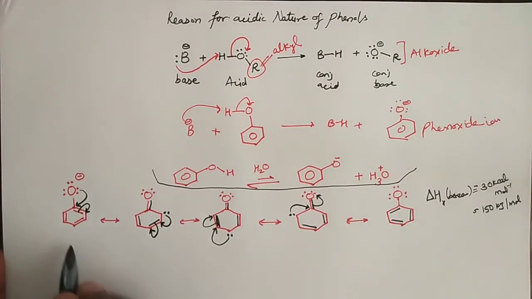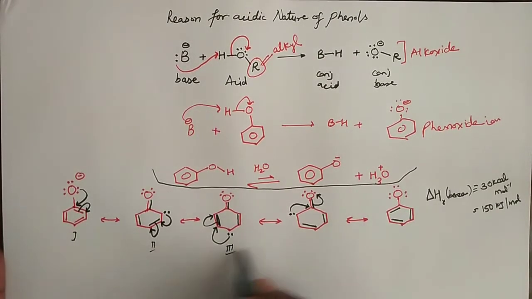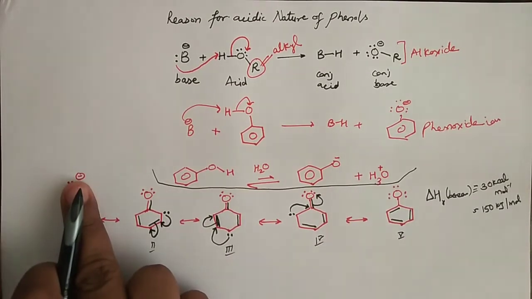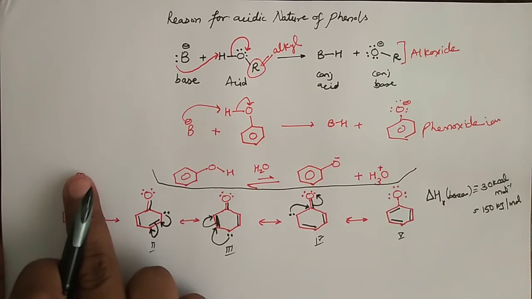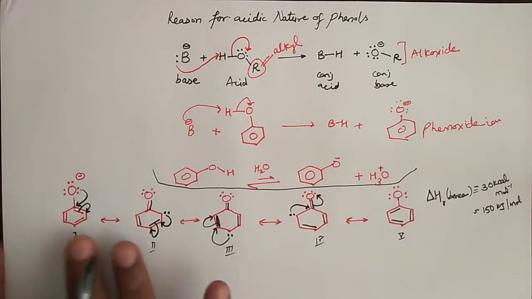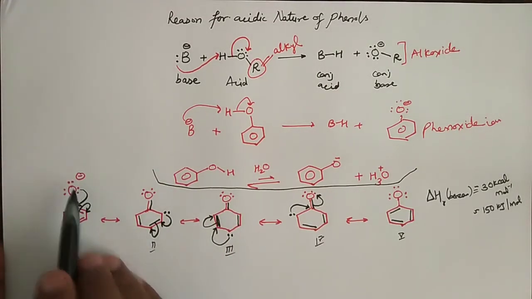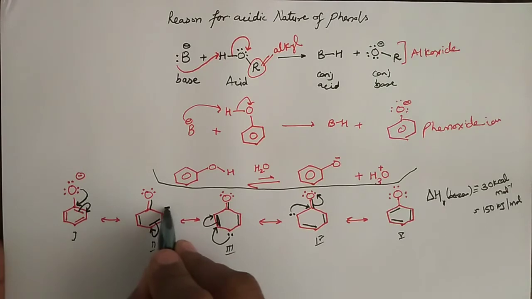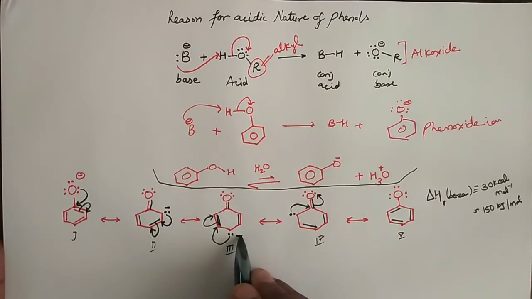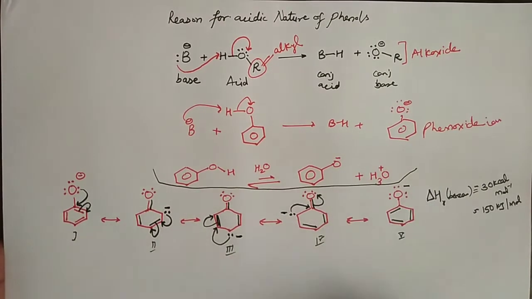Now these structures show that the negative charge or the negative electron density on oxygen is now dispersed on the complete molecule. For example, it was earlier on oxygen, now it is at the ortho position, next at the para position, back to ortho position and back to oxygen, right?